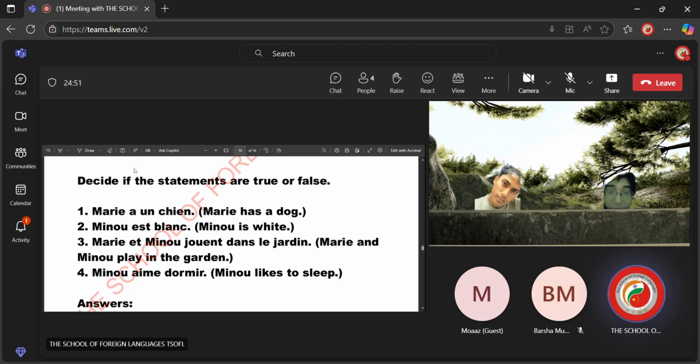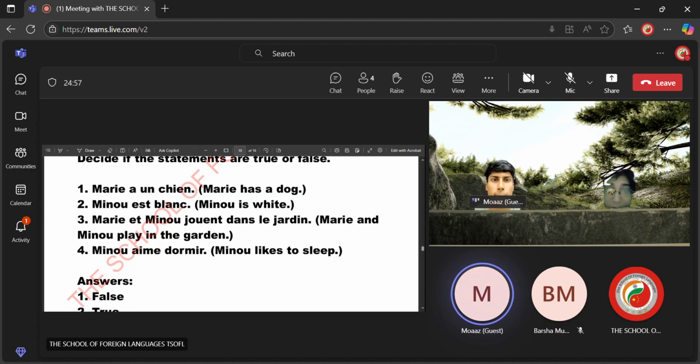Minu est blanc. Minu is white. Is it true or false? True. And the third one, Mary and Minu play in the garden. True. Minu likes to sleep. False.